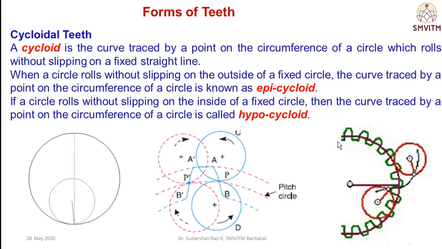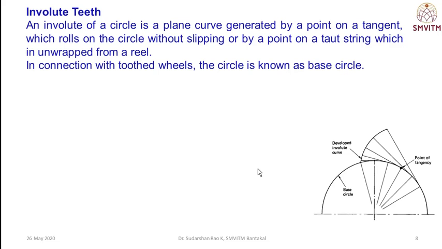Over the pitch circle it is an epicycloid; inside the pitch circle it is a hypocycloid, as you can see in this figure. Therefore, in the cycloidal teeth form, we get two curves, the epi and the hypo.